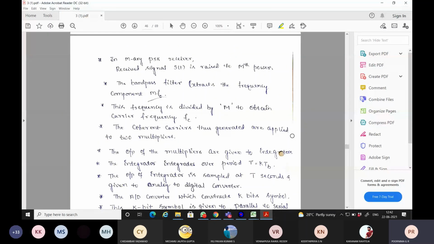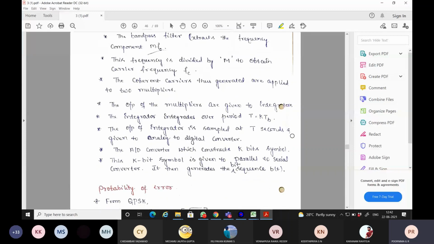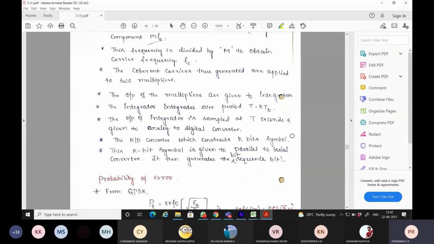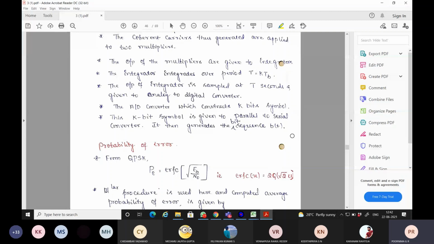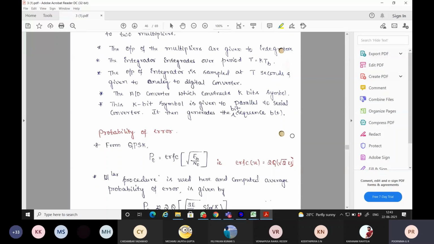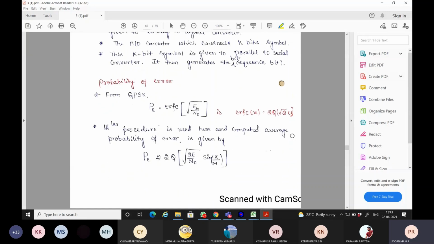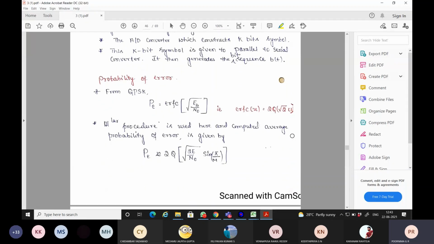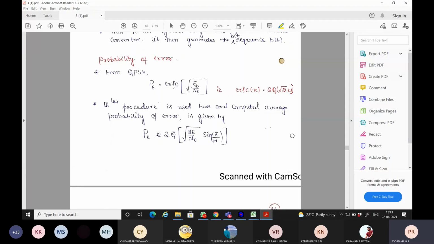The whole thing has been explained here. The received signal S of t is raised to Mth power. Bandpass filter extracts the frequency component. Divide by M to obtain the carrier frequency. This is applied to two multipliers and two integrators, that is nothing but the correlator, sampled at T seconds, and given to the analog to digital converter. The output of the digital converter is given to a parallel to serial converter, where it will convert incoming K bits into single bits. That is how the sequence is going to be generated.